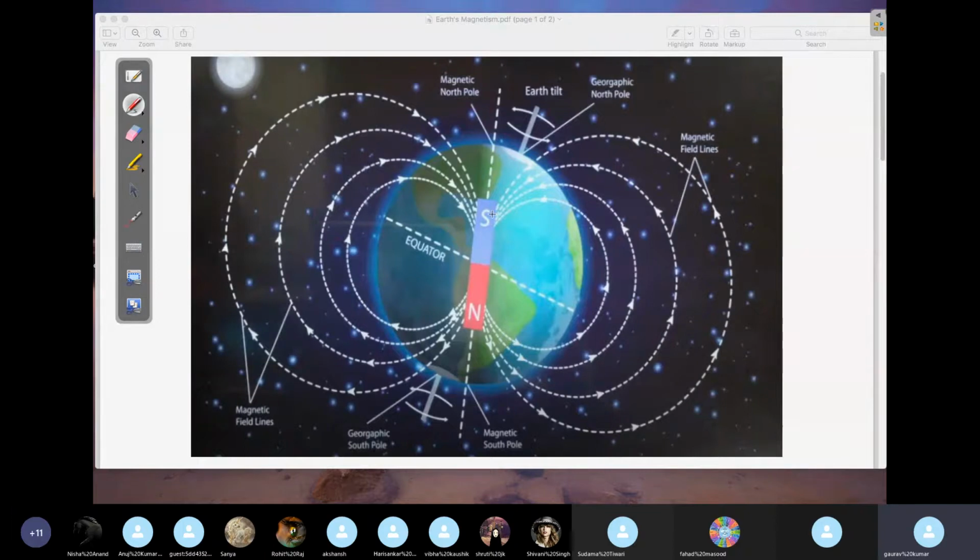Like this is the North Pole and South Pole. There's no such magnet. This is an imaginary picture. There is no such magnet inside the Earth. All the magnetic properties of Earth can be exhibited by considering a magnet. In reality, there's no such bar magnet placed inside.